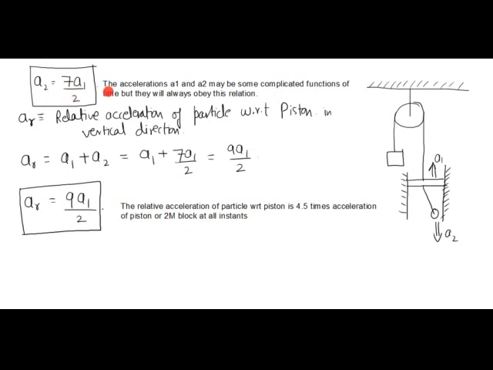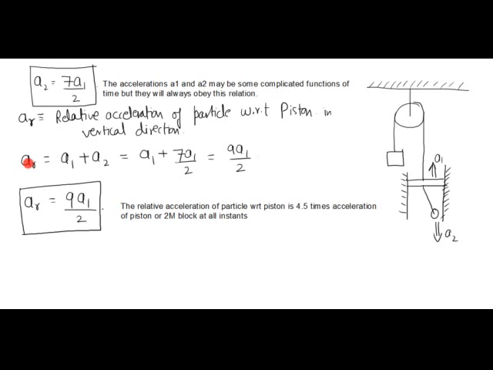As I have written here also, the accelerations A1 and A2 may be some complicated functions of time and theta, but they will always obey this relationship, which is A2 equal to 7A1 by 2. Now suppose AR is the relative acceleration of this particle with respect to this piston in the vertical direction. So suppose I am an observer who is sitting on this piston. AR is the acceleration of the particle which I will observe in vertical direction.